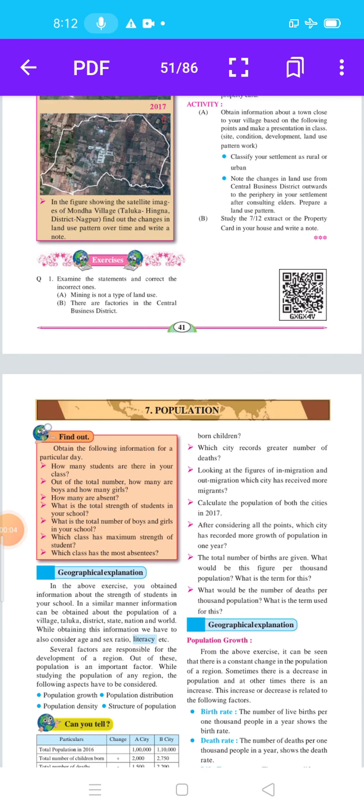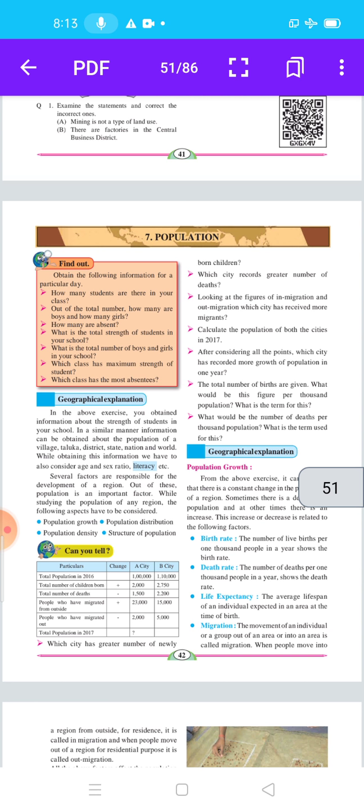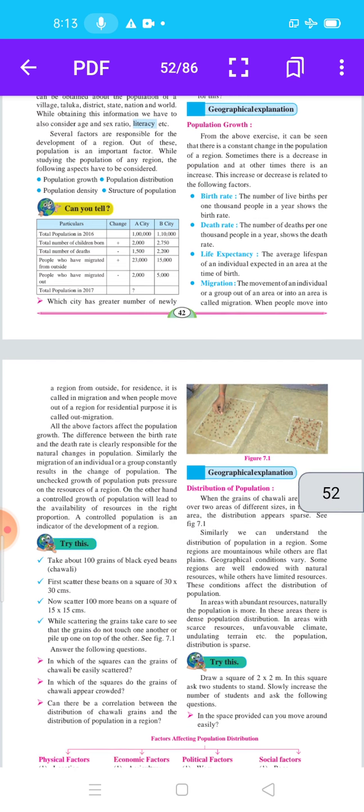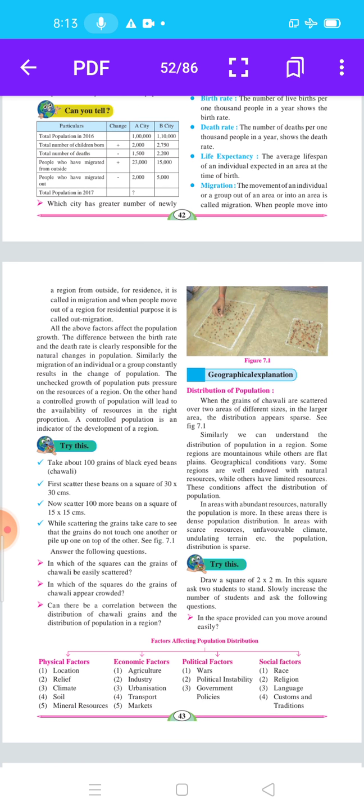From the last video we are starting lesson number 7, population. The name of our lesson number 7 is population. In the last video we completed some points: the geographical explanation of population growth, and then we also completed the distribution of population.